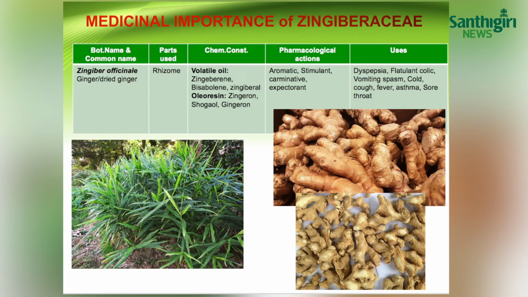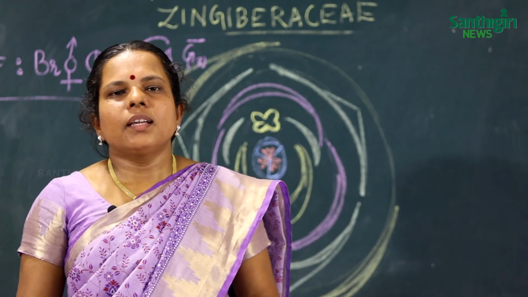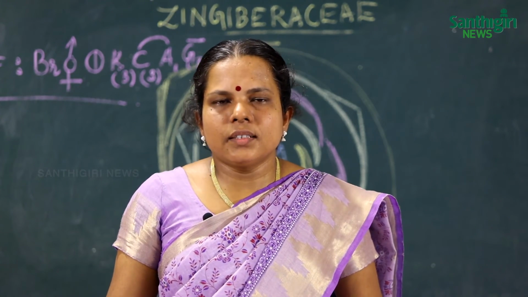In ginger, the volatile oil constitutes mainly zingiberene, bisabolene and also gingerone. These are the common chemical constituents coming under the volatile oils. Apart from this, loads of chemical constituents are present, but the most important ones are zingiberene, bisabolene and gingerone. And also the oleoresins, which contain gingerol, zingerone and shogaol. These are the common chemical constituents of ginger.